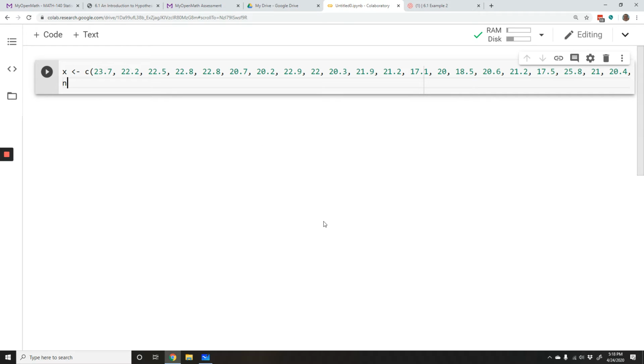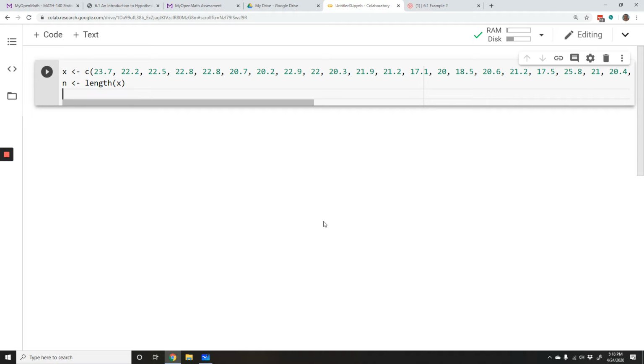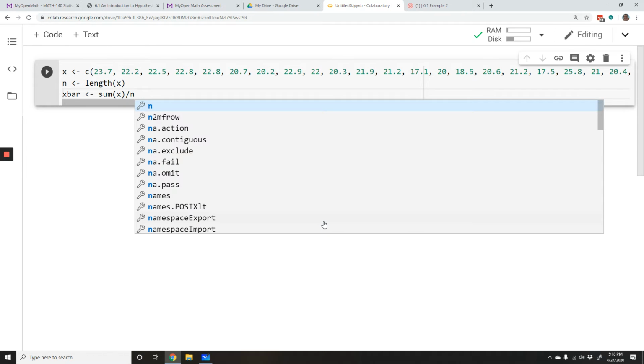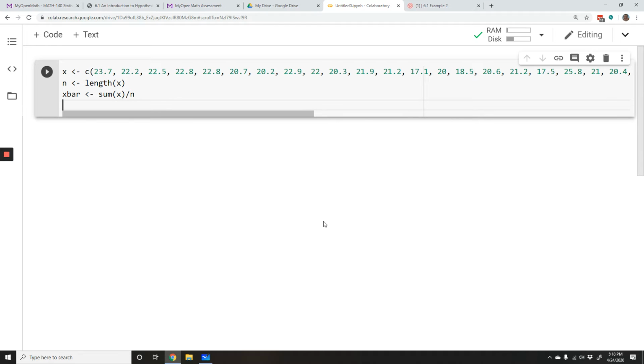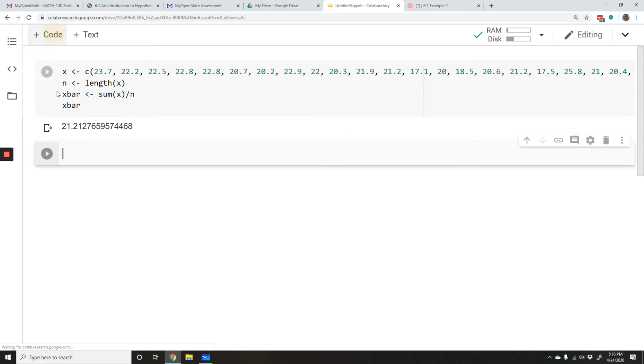Okay? So let's first find how many elements we have. And then our sample mean will just be all our data added up divided by how many data values we have. And let's print that out. Okay, we'll need that later. That's our sample mean. But now that we have that, we're all set to find our sample standard deviation.